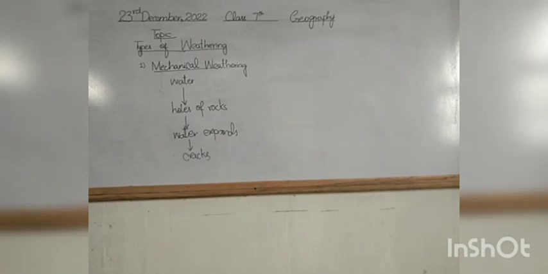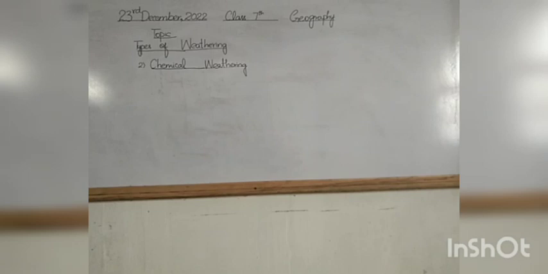Have you noticed, students, that stones and rocks that are in rivers or near the sea are usually smooth? Do you know why they are so smooth? It is because of constant mechanical weathering. Fast flowing water carries sediments along with it. When these sediments move over the rocks, they erode the surface, so the surface of the rocks becomes smooth. It is like filing your nails. This is all because of mechanical weathering.